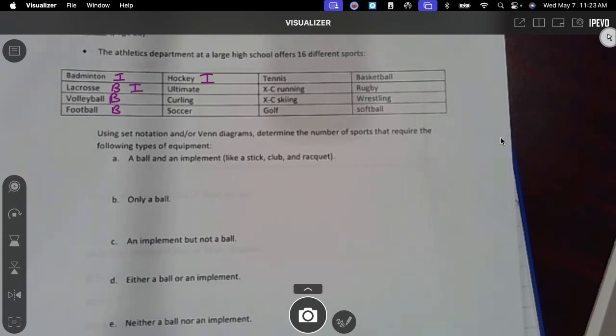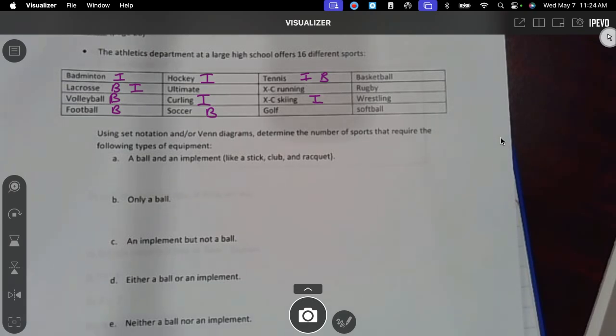Curling is an implement, because I looked it up on the internet since I didn't know what they use. It says stones. They use some kind of stone to slide across. Granite. I never even heard of that. Soccer is ball. Tennis is both implement and ball. Cross country running is neither. Cross country skiing has the implements. Golf, I'm guessing, because you do this, it's got the sticks.